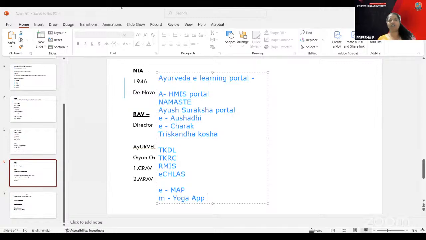I hope you are very clear about these things. Any other doubt you can ask. I think regarding Ayush Grid, I will explain first because that is something new.